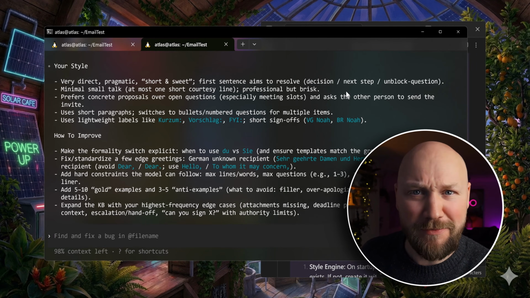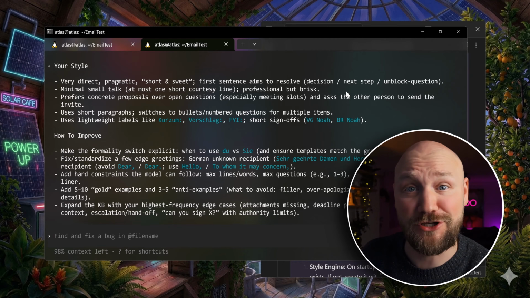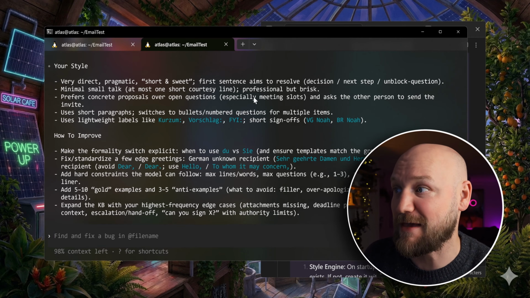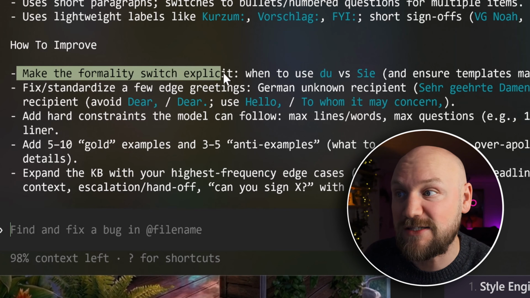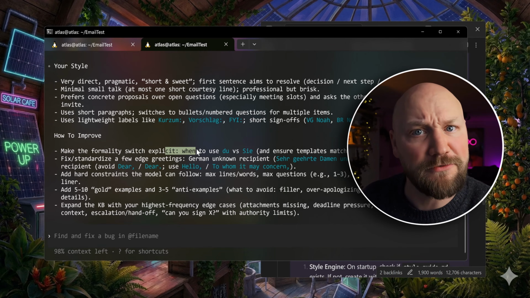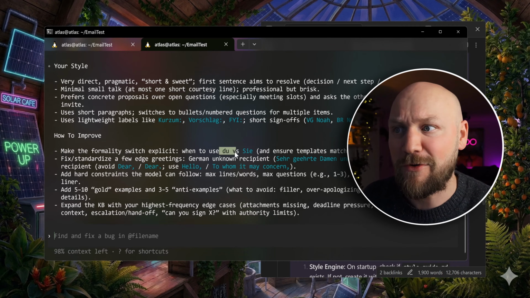I mean, I'm a German, I'm an engineer, so I usually have my small talk minimal and come right to the point, very direct, pragmatic. That sounds really like me. How to improve? Make the formality switch explicit. When to use "du" versus "Sie". I hope I didn't make mistakes here, because that would be very rough in German.